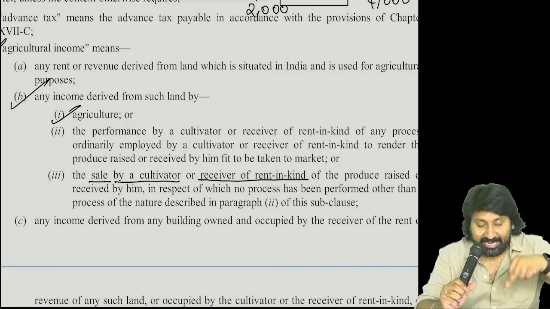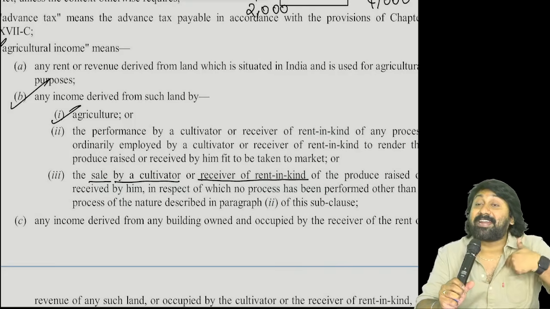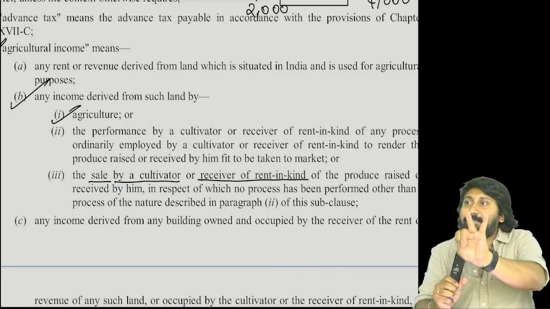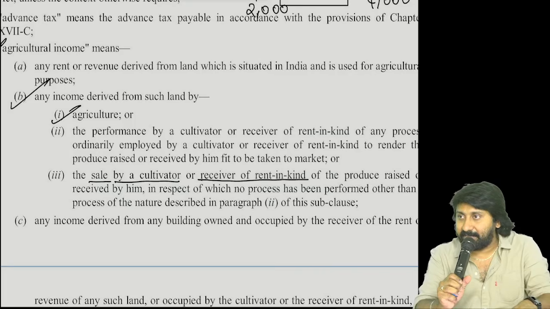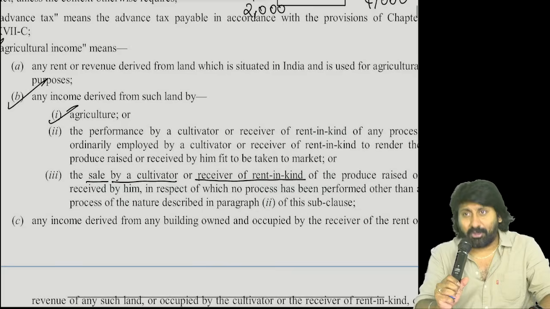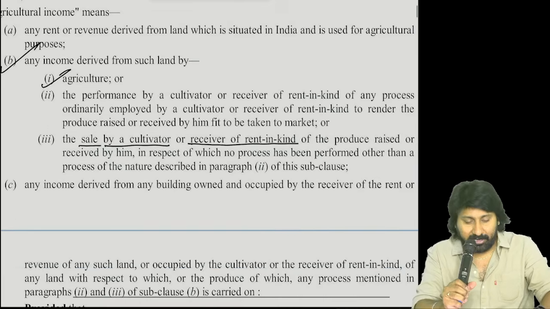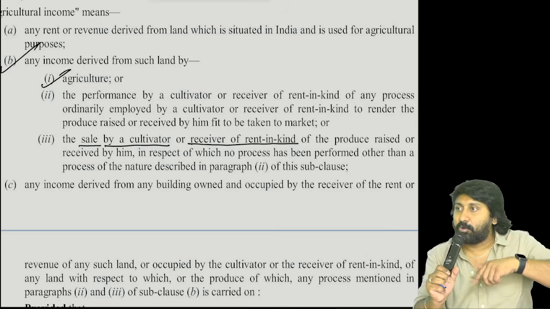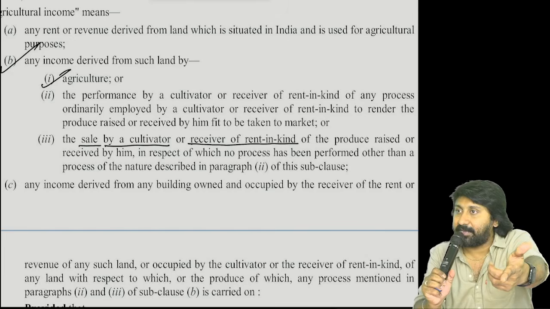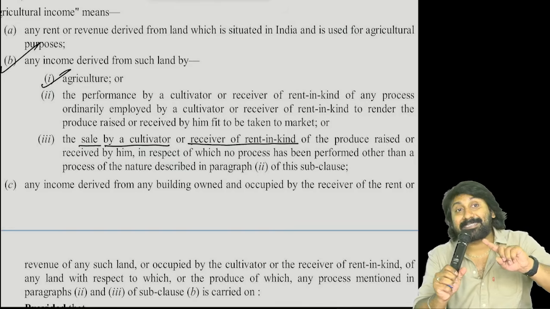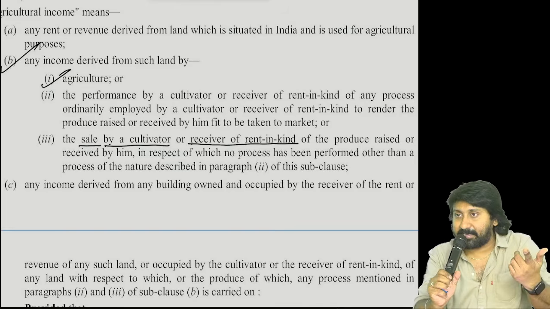Next. Second case, B case, we are doing what activity? Sale activity we are doing. I am the owner, I am the cultivator, selling. That comes under point 1. Point 2 is a very big story. That's why don't ask me now, I will tell you. Next, point 3 is what? Sale activity done by the cultivator who is different from the owner of that land. Owner is one person, cultivator is another person.